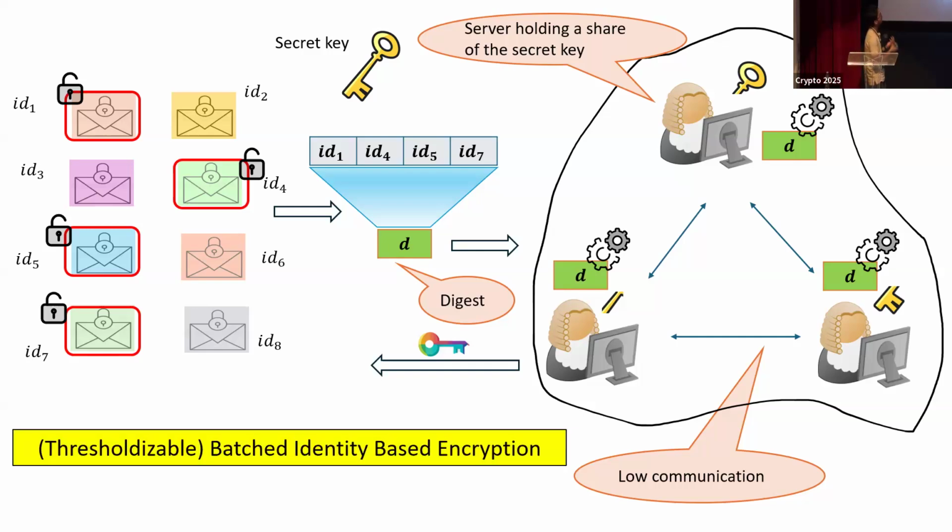We call this scheme thresholdizable batched identity-based encryption. The reason we call it identity-based encryption is because, as you can see, each ciphertext is associated with an ID. Batched in the sense that the secret key that you issue is for a batch of identities, not a single identity. And thresholdizable means that the issuance of that secret key for the batch is thresholdizable among a set of servers.